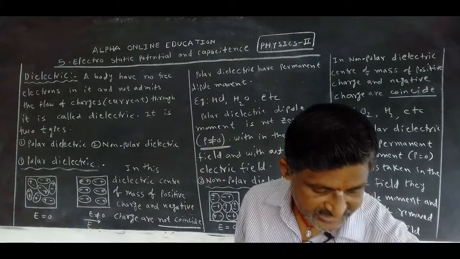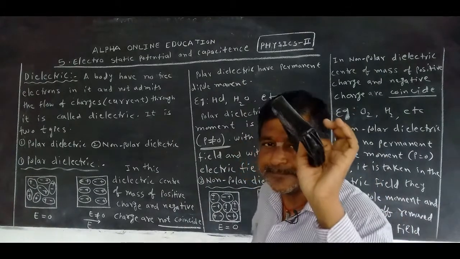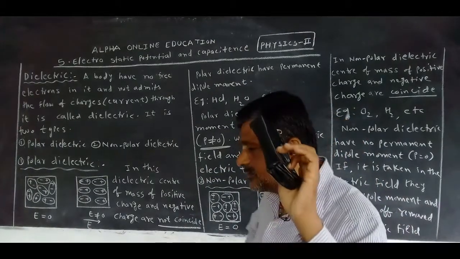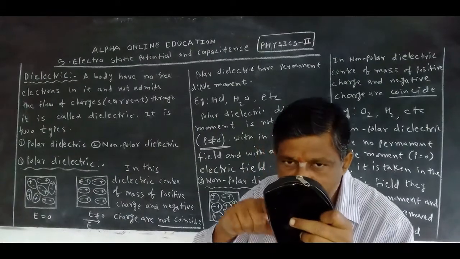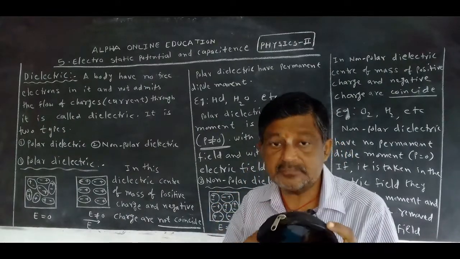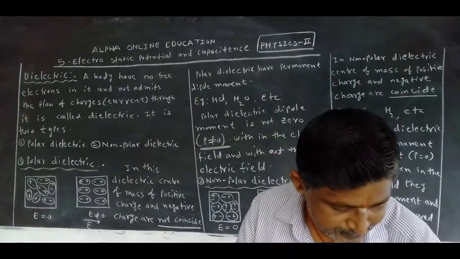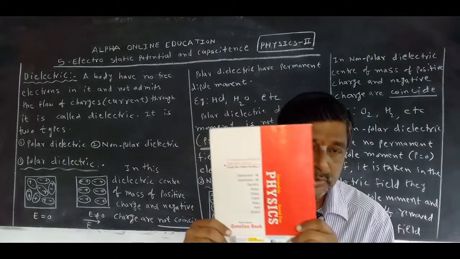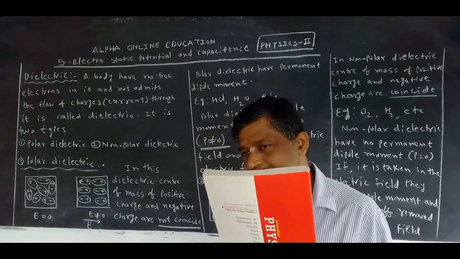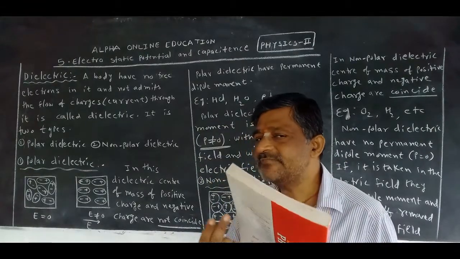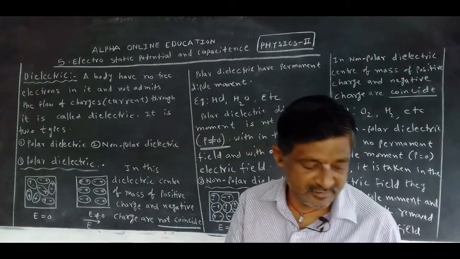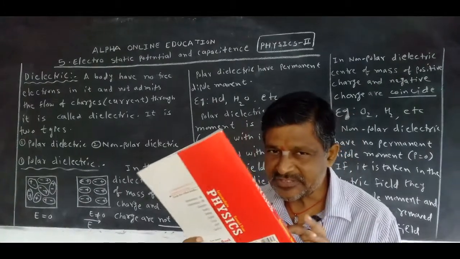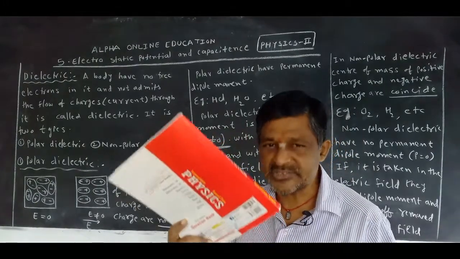Now let us take this, it is a dielectric. It has no free electrons. Electrons exist, but no free electrons. Next, this book is also a dielectric. Why? This one also has no free electrons. Is current passing through this? No, that's why it is a dielectric.